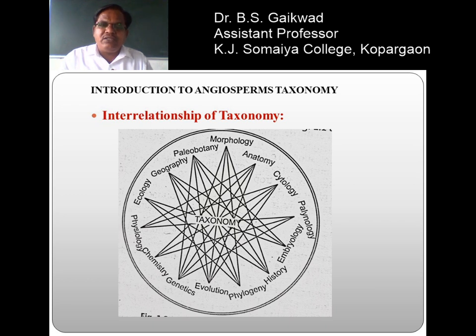So, giving names to the identified fossils, it is very essential to have knowledge of taxonomy. So, taxonomy has a relationship with various fields of the sciences.